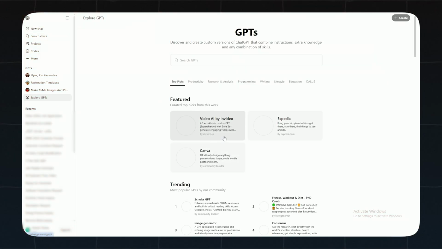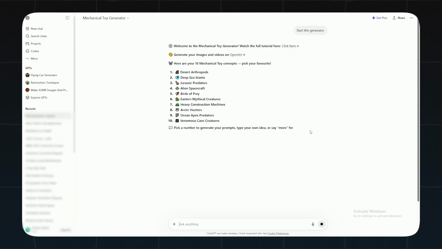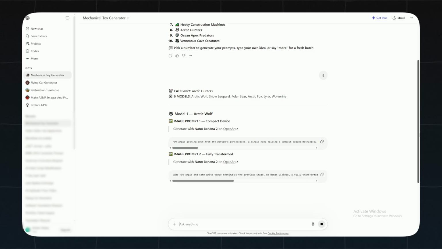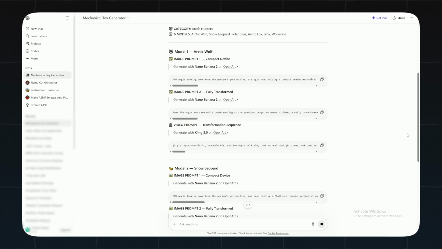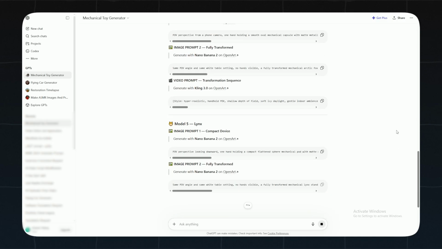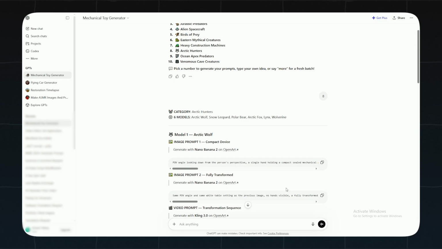First, open ChatGPT and go to the Explore GPTs section. Search for Mechanical Toy Generator and open it. Once you start the generator, it'll give you multiple viral scene ideas to choose from. You can pick one of the suggested concepts, type your own idea, or generate more until you find something interesting. I'm going with number 8. Now here's the cool part. The GPT automatically creates everything for you, including a starting image prompt, a transformed final image prompt, and even a cinematic video prompt that connects both scenes together.